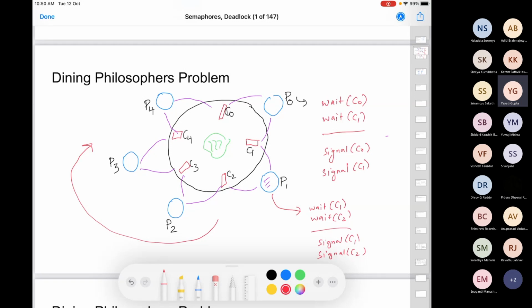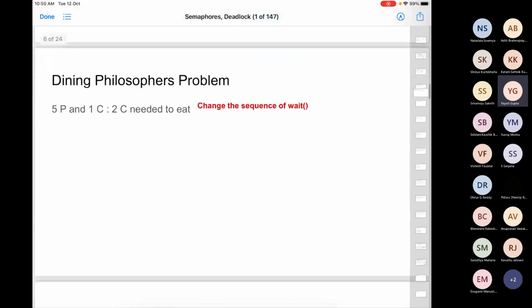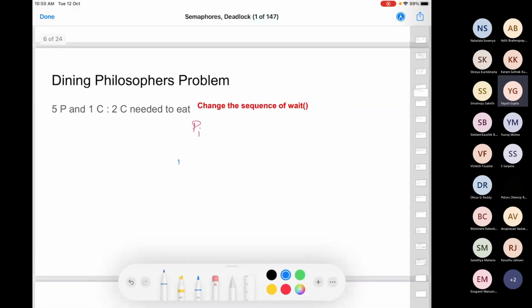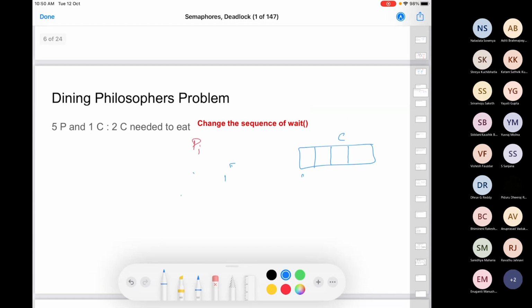If you want to write it in a generalized way, look at the process Pi. Pi is calling a wait on Ci. A good way to represent it is to use an array. So C can be an array which I can use to represent all 5 chopsticks: 0, 1, 2, 3, 4.